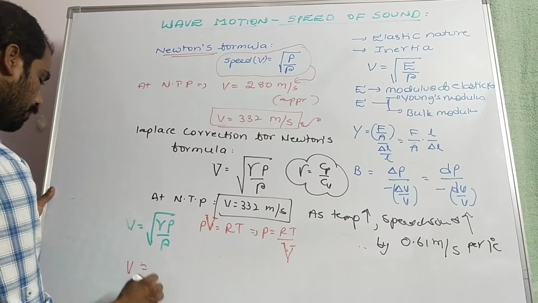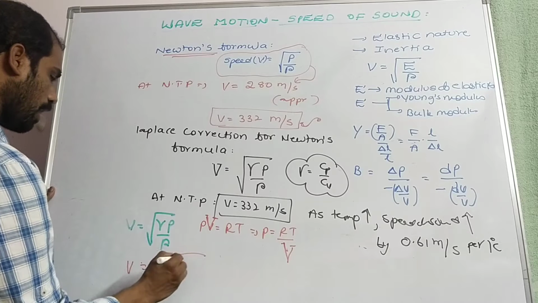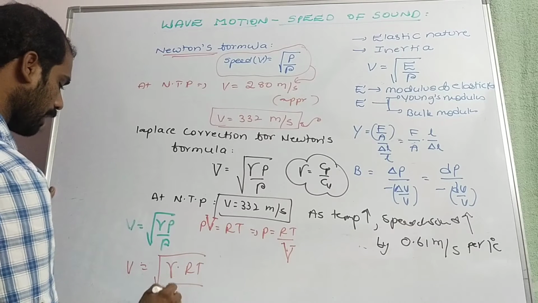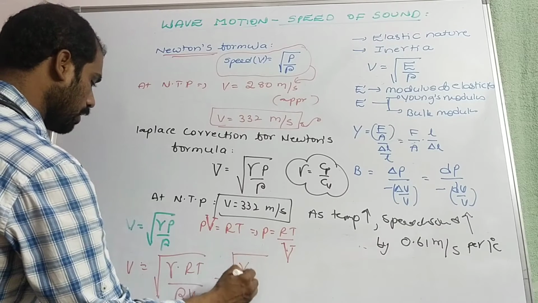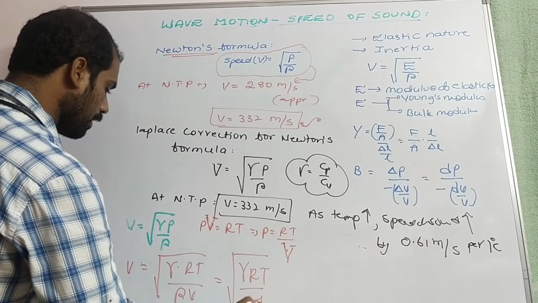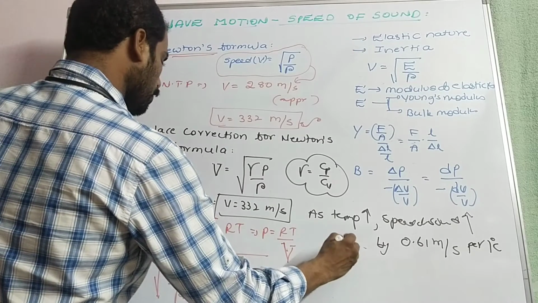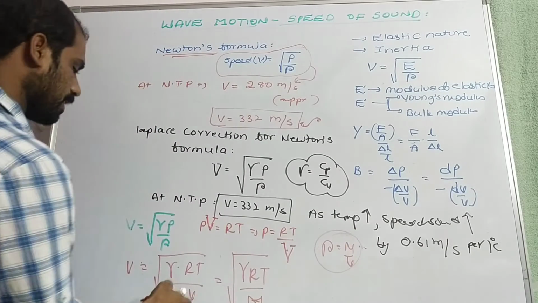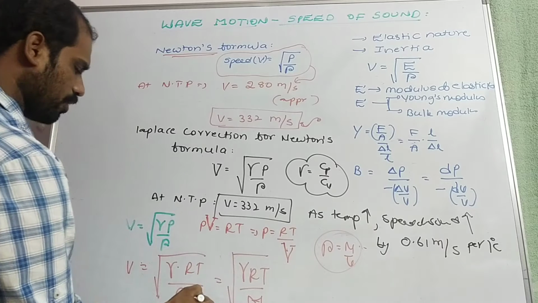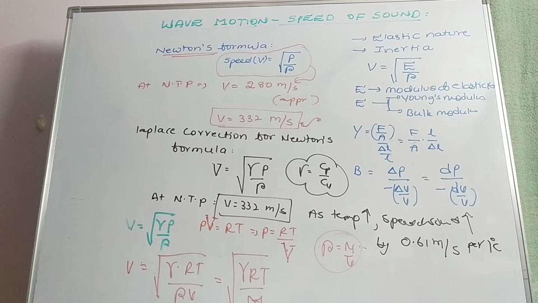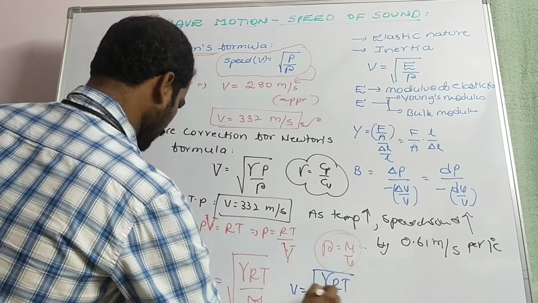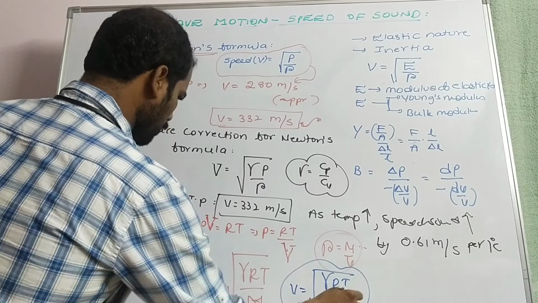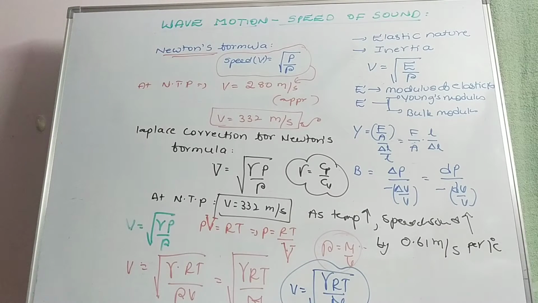Speed v is equal to root of gamma RT by rho V, that is equal to root of gamma RT by capital M. Why? Because density rho is equal to mass by volume, so mass is equal to density times volume. So finally the expression of speed of sound is v is equal to root of gamma RT by M.